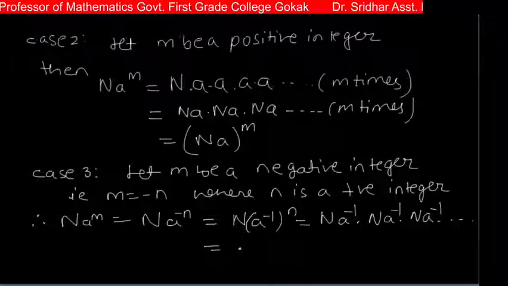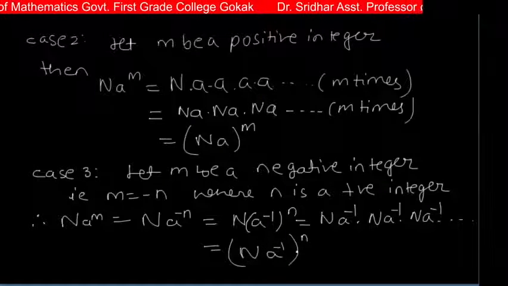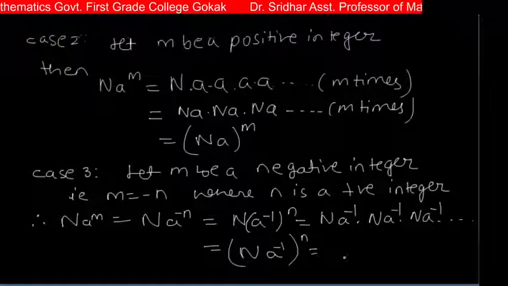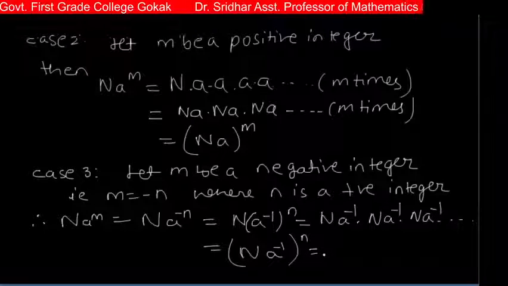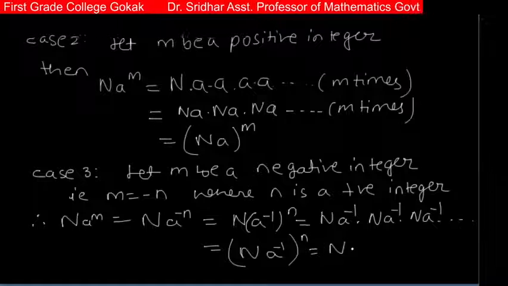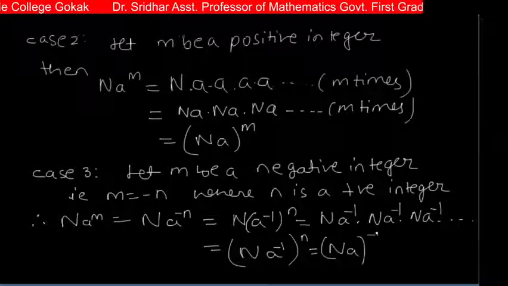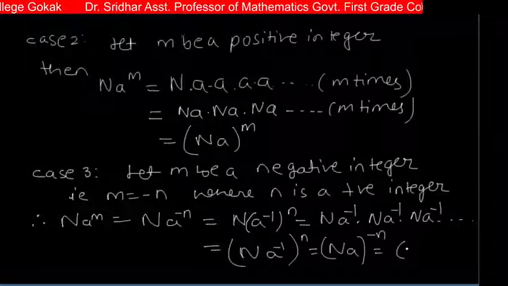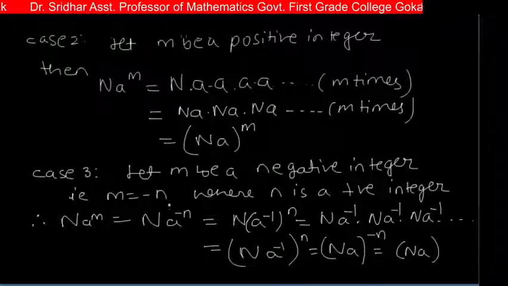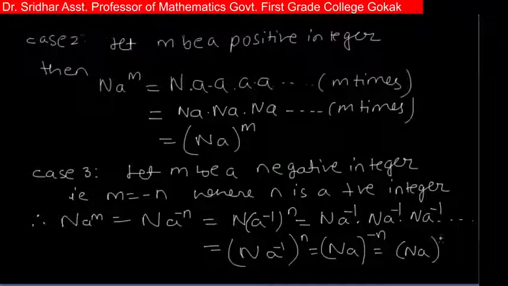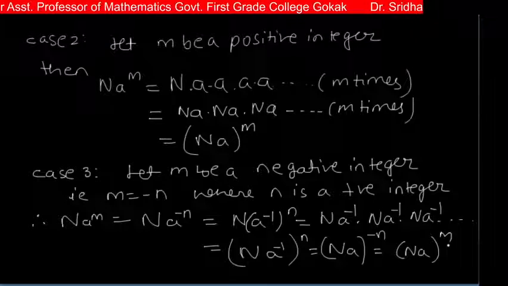So which is equal to (NA^(-1)) whole raised to n. Or again this can be written as (NA) raised to, this minus 1 is multiplied with minus n. Now what is minus n? Minus n is equal to m, so we replace that, so (NA) whole raised to m.